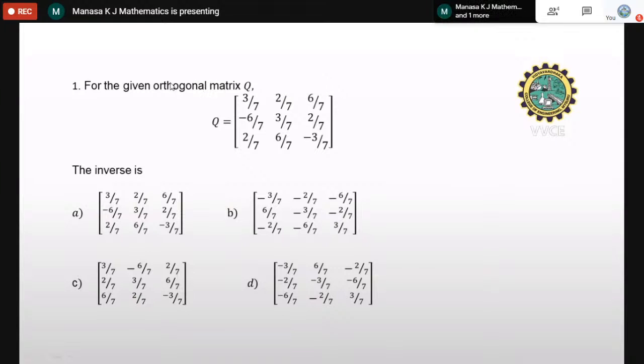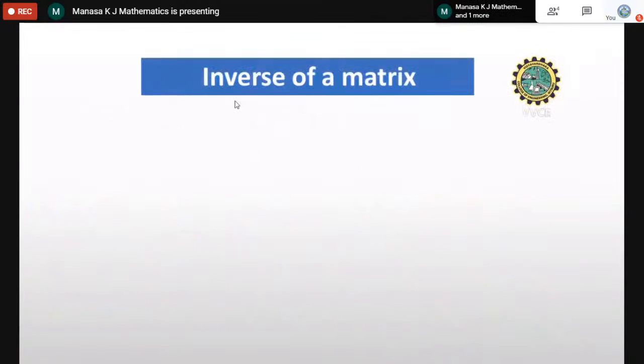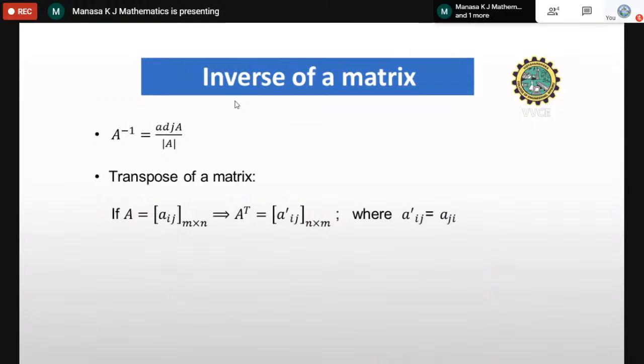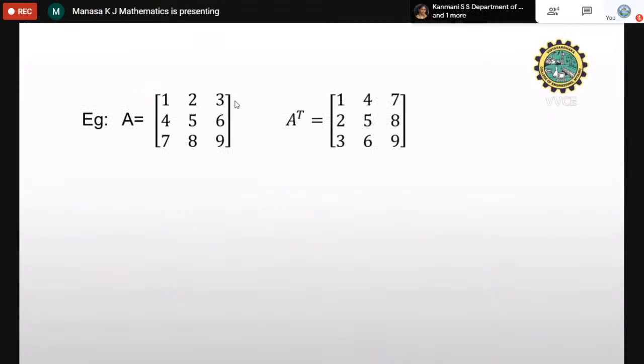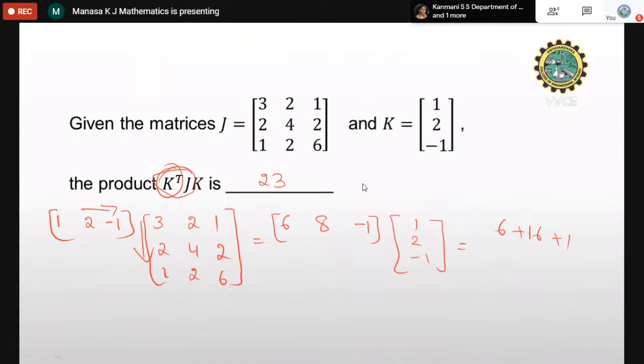So when it is an orthogonal matrix, we know that if A is orthogonal, then A transpose is equal to A inverse. So we don't have to find A inverse. It is enough to find A transpose. That is nothing but A inverse.